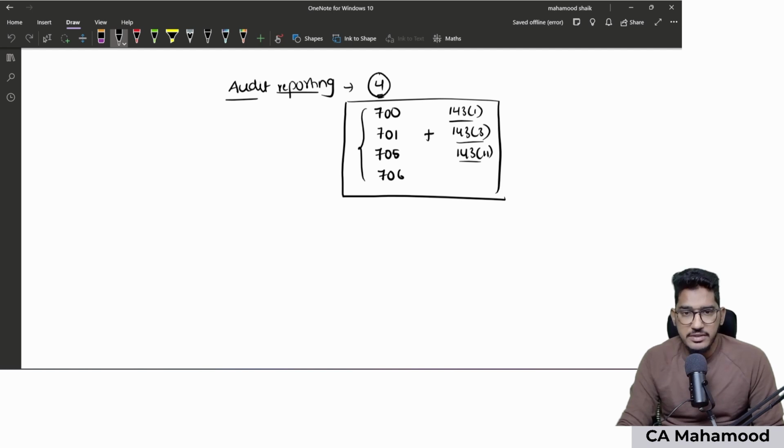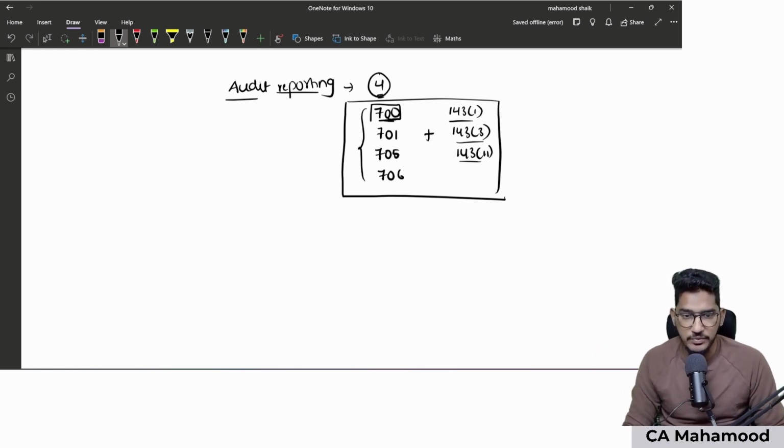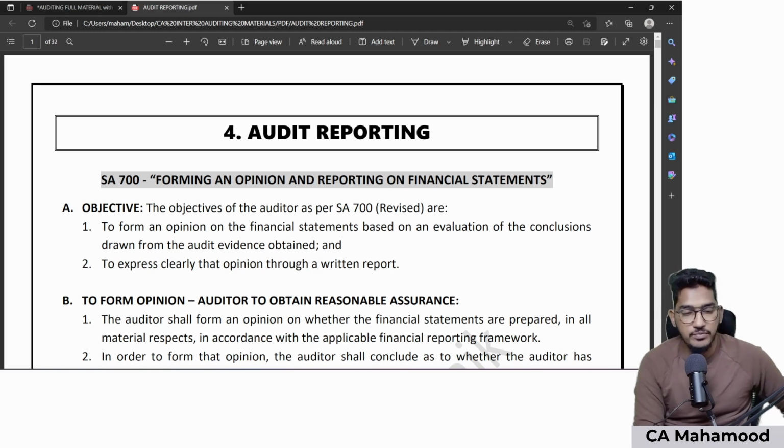Now we will start revising with SA 700. SA 700 is the basic standard which talks about what all are the contents of the audit report and what should be the format of the audit report. That discussion was given under SA 700. Let us quickly revise this standard now. Once again I am saying, if you want to download the material which I am showing in this video, please check the description below. There I have given complete details on how you can get access to the material I am showing you here.